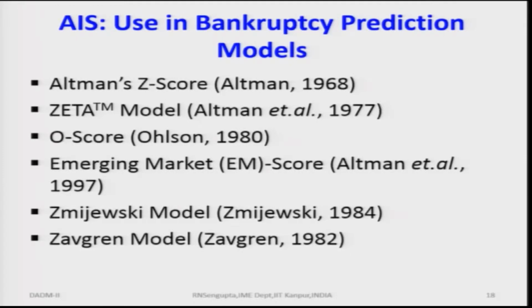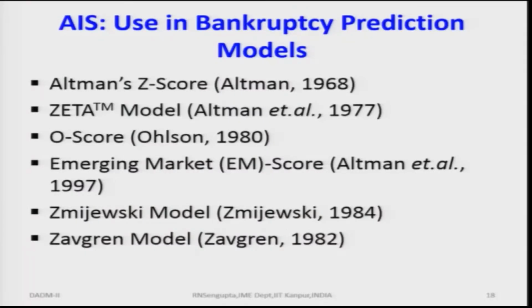In general, for bankruptcy prediction we have different types of models which have been developed starting in the 1960s. The frontier person in the area of building such models was Altman. Altman proposed the Z score in the 1960s, and other scores were also developed by Altman and his researchers. One was the Zeta model, which is now used as a trademark by many banks. Then you have the Ohlson score, which is the O score.